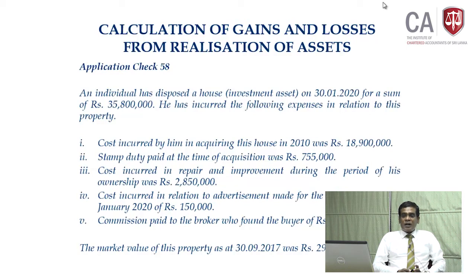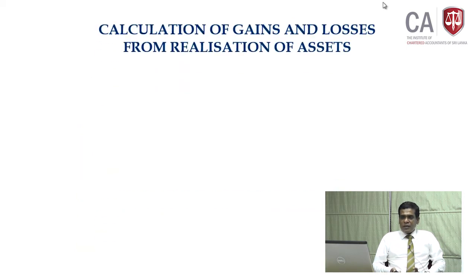It's all reflected in your market value. Stamp duty paid? Yes. Repair and improvements? Not clear whether it was incurred subsequently or before that. It was incurred in 2010, the property was bought a long time before, so we'll assume that was incurred prior to that. Ignore. But the last two items, I think, were incurred at the time of sale. It's not adjusted in your market value, so you must be able to claim. So the computation will follow the capital gain calculation.